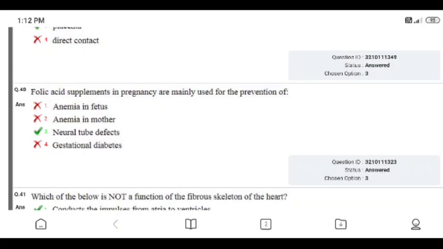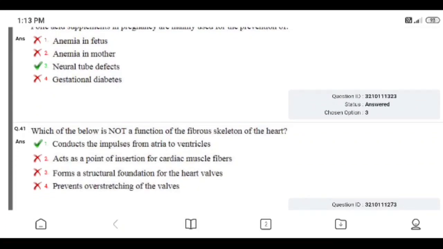Question number 40. Folic acid supplements in pregnancy are mainly used for the prevention of: anemia in fetus, anemia in mother, neural tube defects, or gestational diabetes. Right answer is 3, neural tube defects. I gave the right answer.